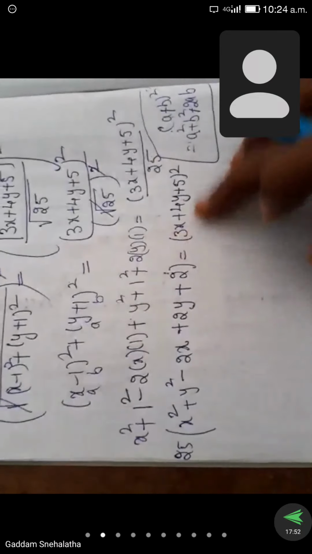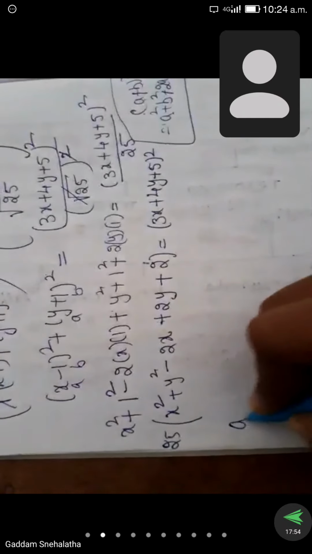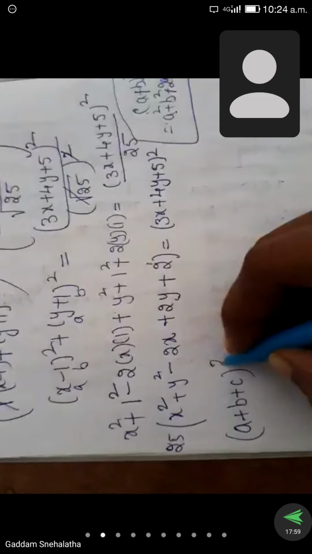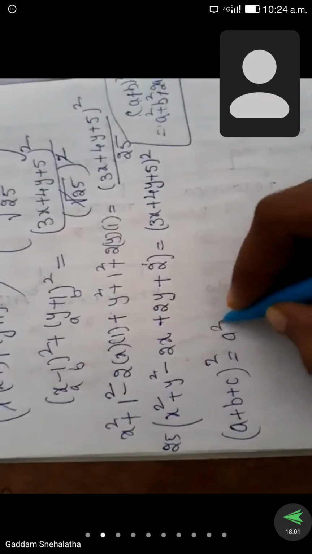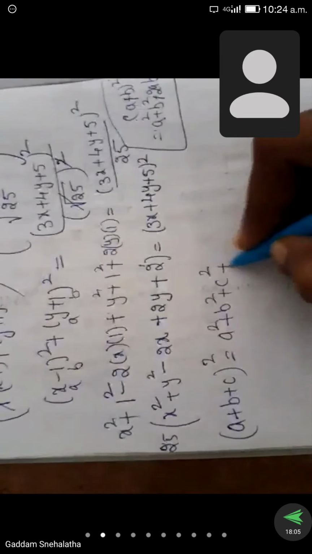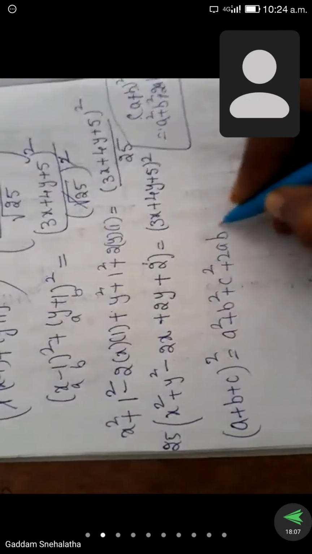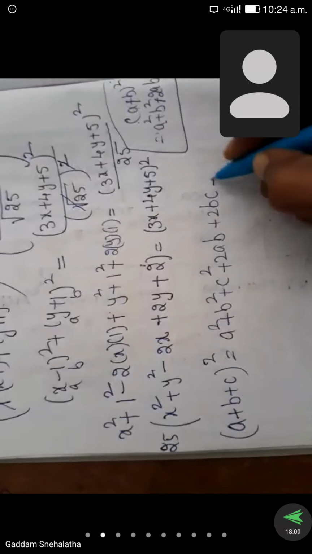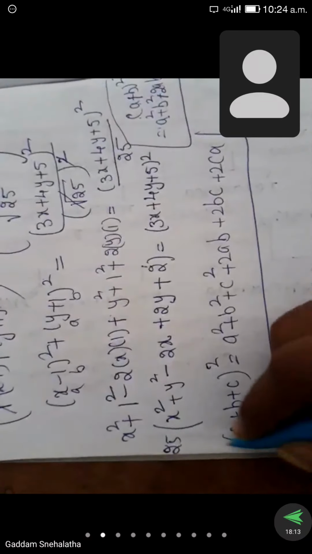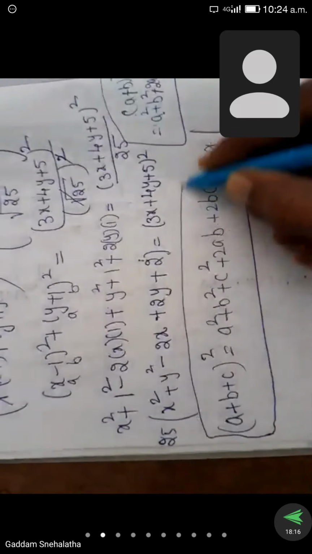Now it is in the form of, what is the formula? (a plus b plus c) whole square. The formula is a square plus b square plus c square plus 2ab plus 2bc plus 2ca. This is the formula. So now I am applying this on the right hand side.